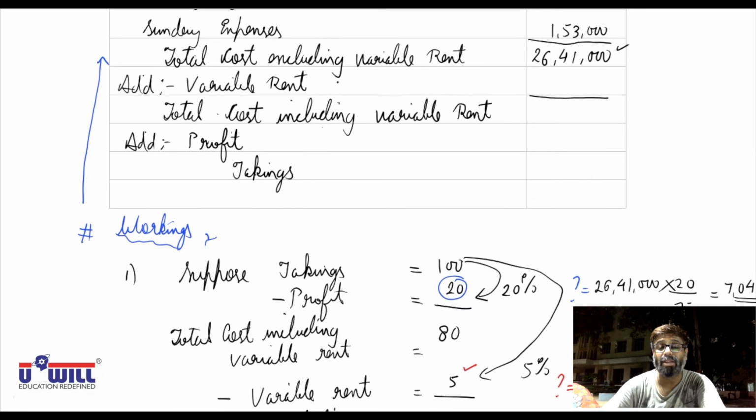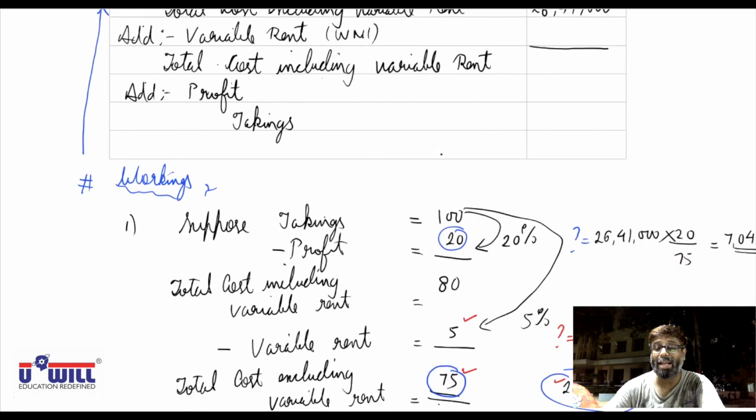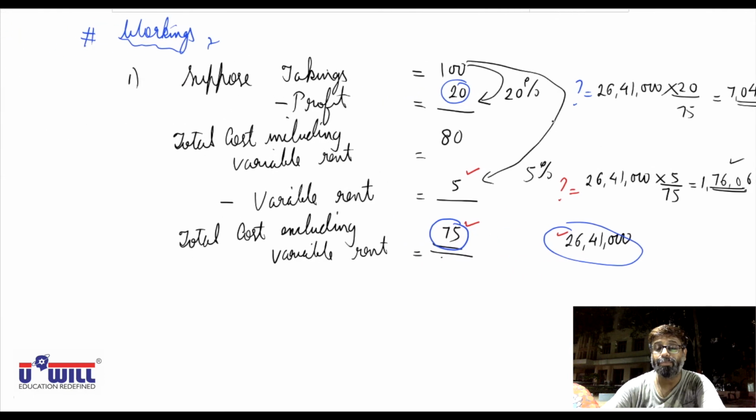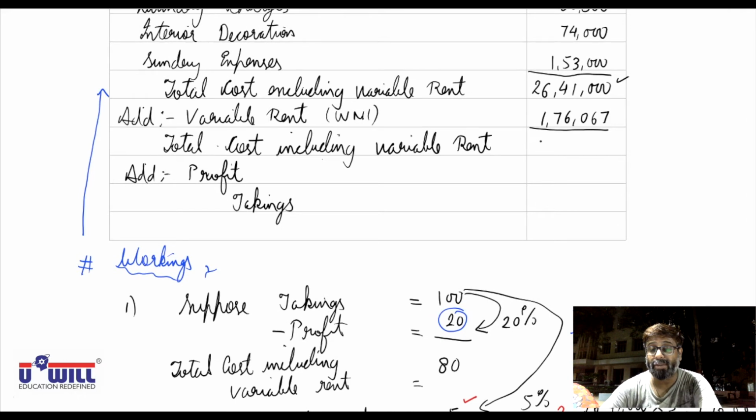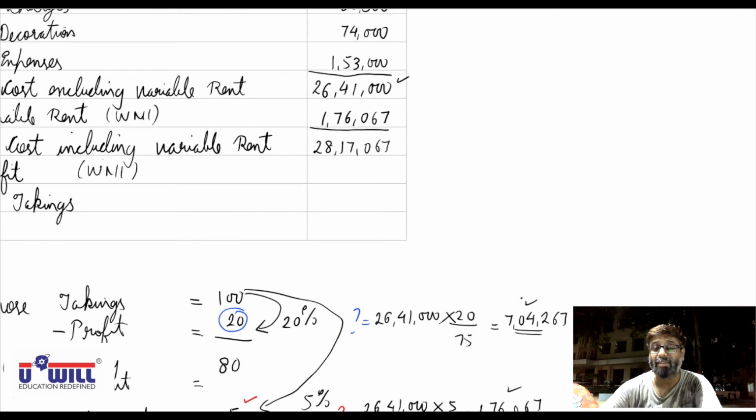So variable rent from working note 1, what do we get? 1,76,067. If we add it, then 26,41,000 plus 1,76,067, so that comes to 28,17,067. Okay. Total cost including variable rent is 28,17,067. Again, profit also we have calculated in working note 1, that comes to 7,04,267.